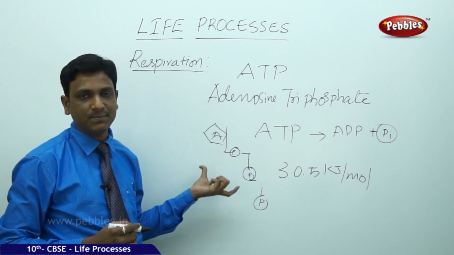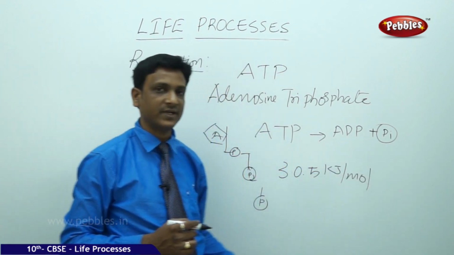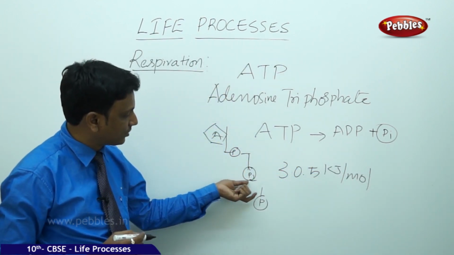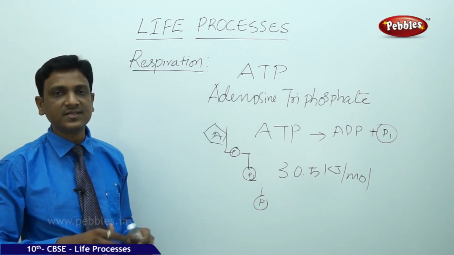So ATP is an energy packed molecule. Once the energy is taken out, it becomes adenosine diphosphate. So it is stored in that last terminal phosphate, third phosphate of this ATP. So this is how energy is supplied.